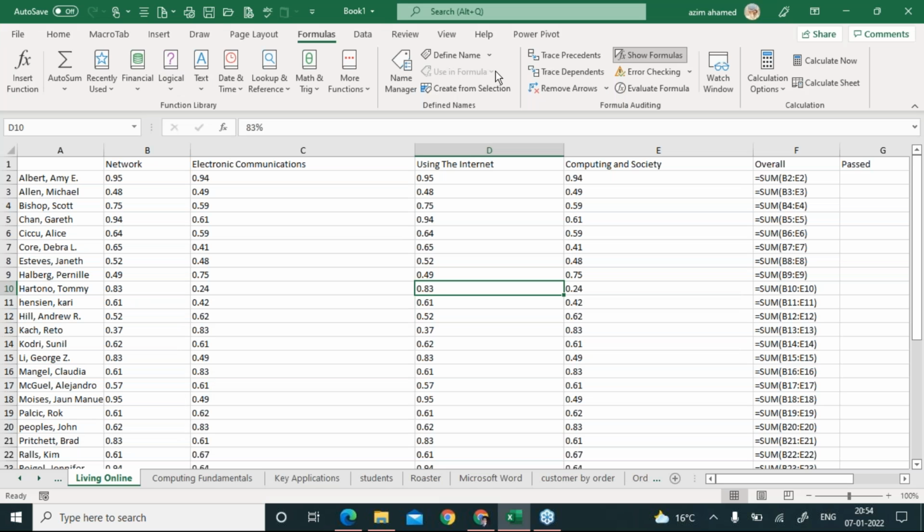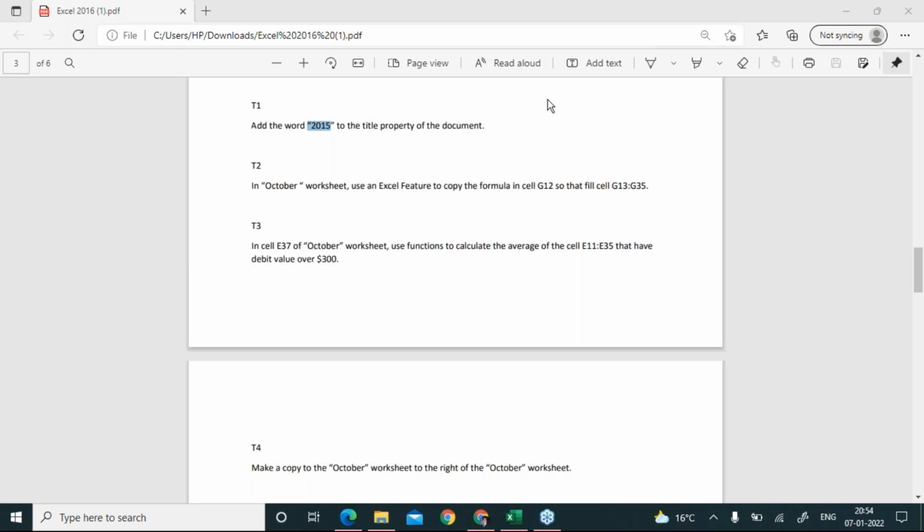Okay, now it's time to discuss the next question, and let's see what it is. In the October worksheet, the sheet name is October. Use an Excel feature to copy the formula in cell G12 so that it fills cells G13 to G35.